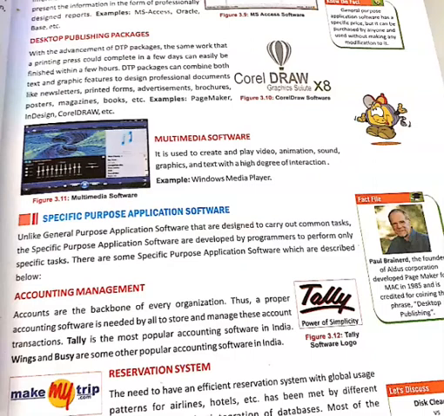Another type of software is known as specific purpose software. Specific purpose software is specially designed to perform specific tasks like accounting management, reservation systems and hotel booking systems. All these software do only one task at a time, and they are especially designed by software developers, so they are known as special purpose application software.